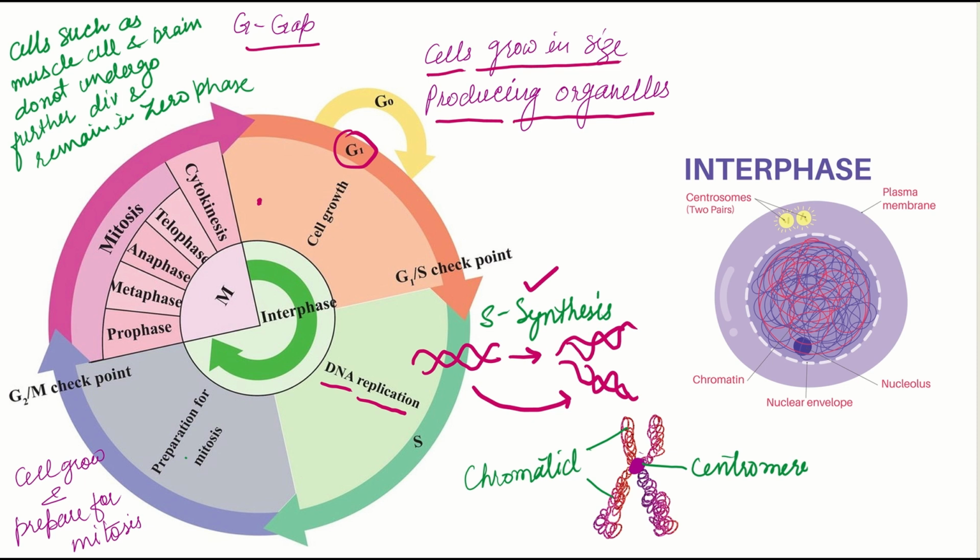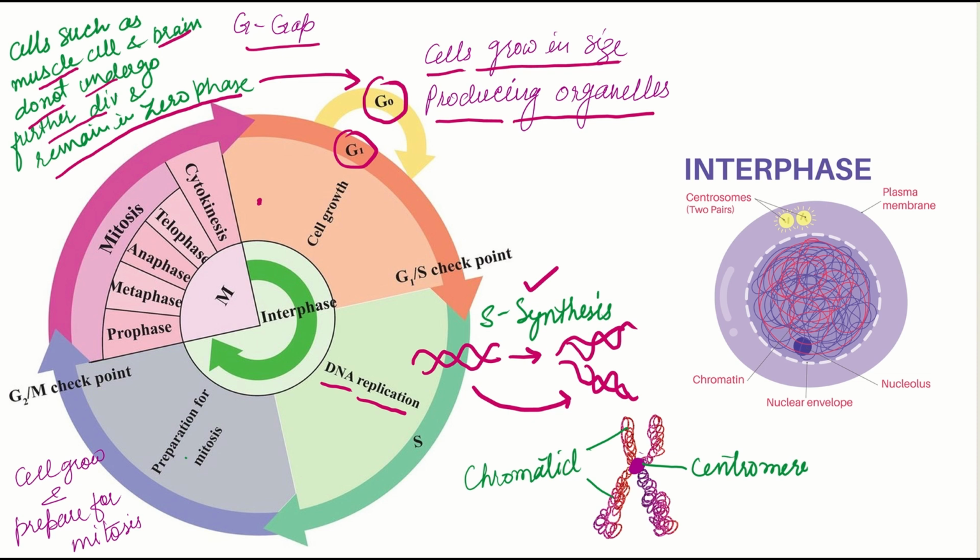Cells such as muscle cells and brain cells do not undergo further division after reaching the G2 phase and remain in the zero phase. Hence, the muscle cells and brain cells are said to exist in the zero phase. This zero phase is represented by G0. So this is the major event of the interphase.